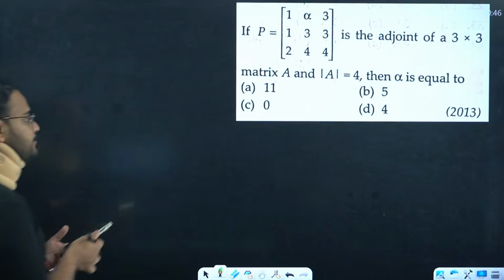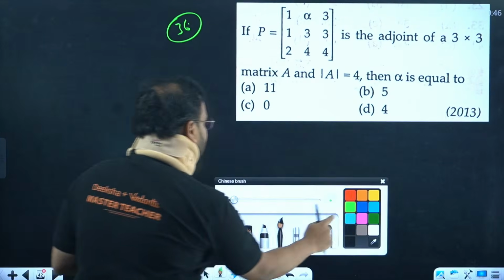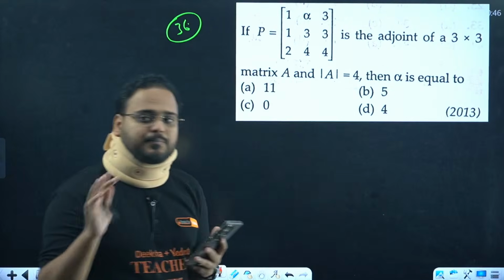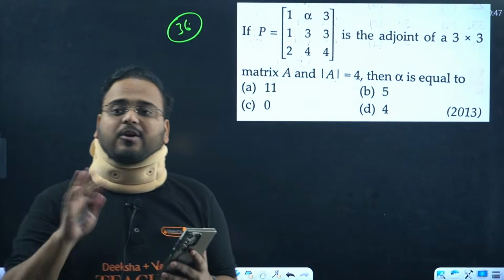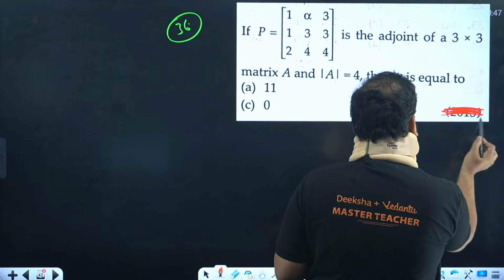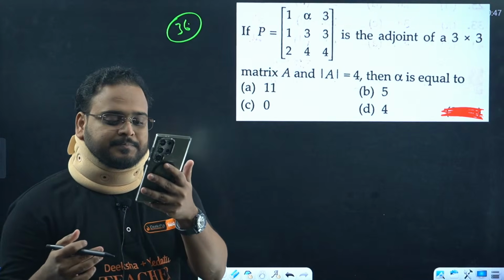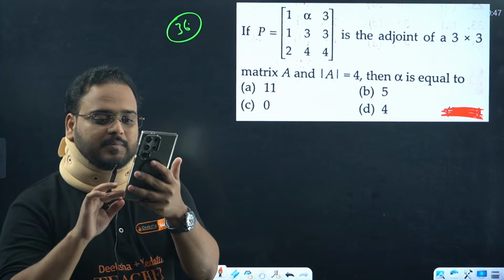36th one now. Yeah, look, I have taken difficult questions at the last on purpose, okay? They are difficult ones. They are not CET PYQs, guys. These are not CET PYQs, by the way. I am preparing you for the worst.